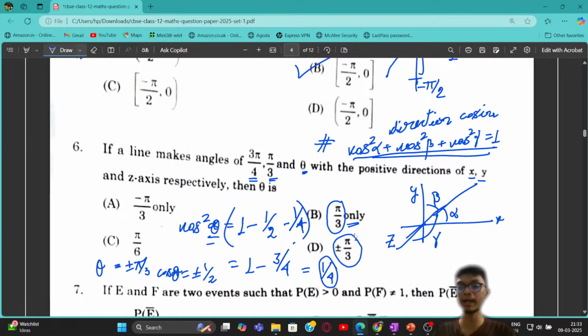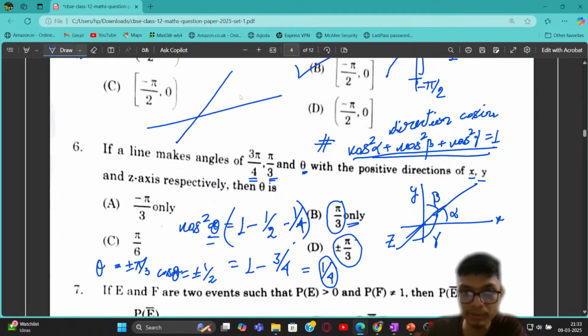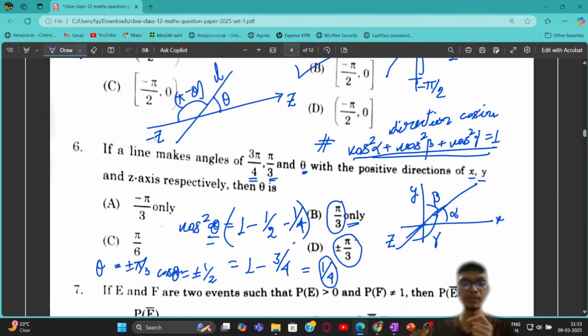So if we look at this problem in this sense, when we are taking the angle considering the positive axis, let us say there is a line which makes some angle with the positive direction of the z axis, and this is the line, right? If it is making theta with the positive direction of the axis, then it is also making pi minus theta with the negative direction of the z axis, right? So if it is mentioned about the positive z axis, then the answer is simply going to be equal to pi by 3, right? So you will see that this question is very simple, right? Let's now move to the next problem.